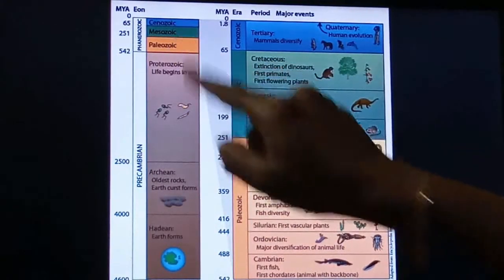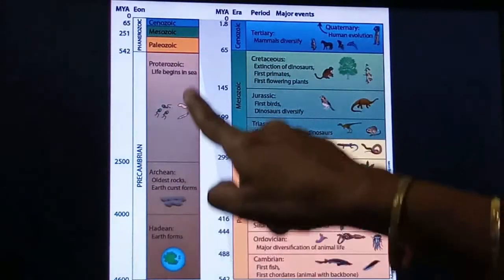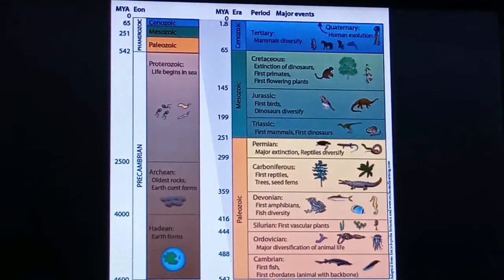So in that, first, because we are going from down, the Paleozoic era is here, that is 542 million years ago. First the Cambrian period is there. In that, fish, chordates and animals with backbones started to develop. The Ordovician time period is there.